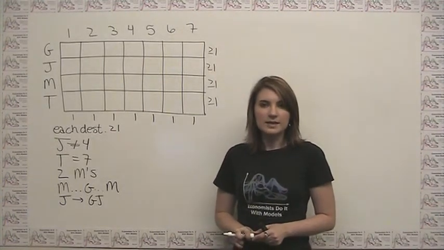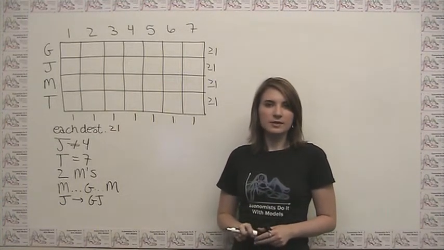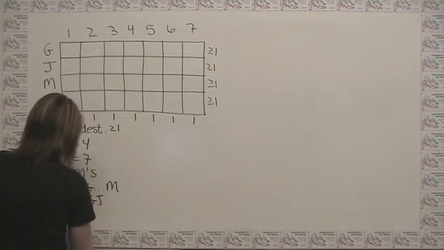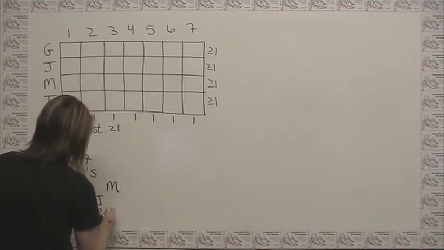The last rule says no destination will be scheduled for consecutive weeks. So I can just write down no consecutive weeks.